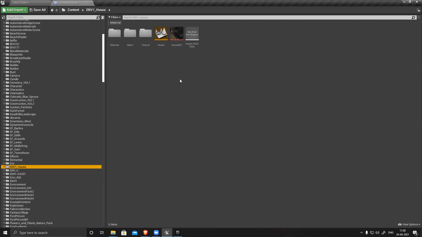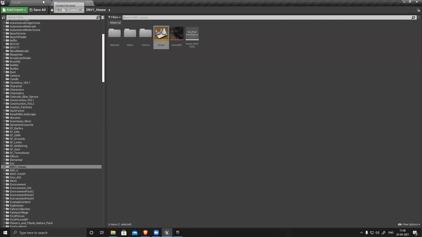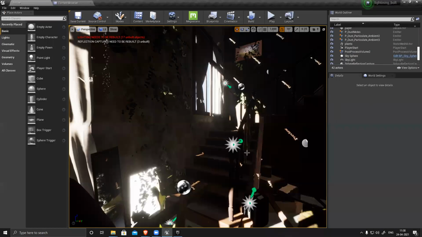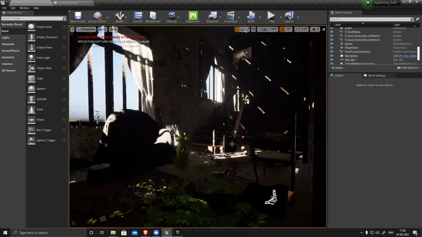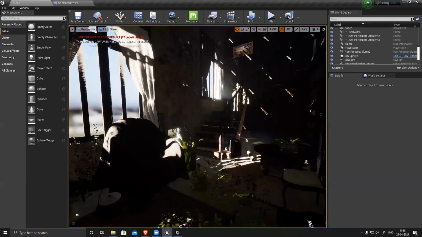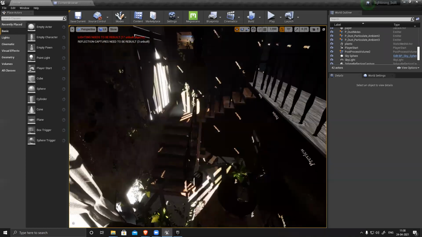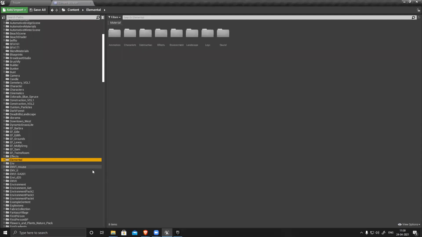What is this? Okay, that's the one. Okay, this needs a light bake. That's what.